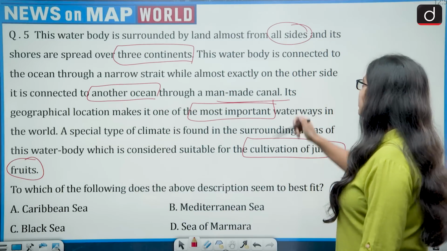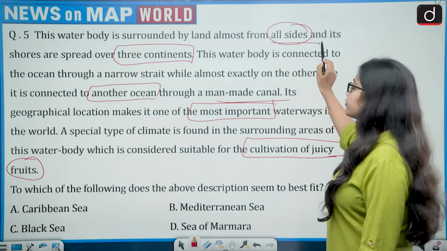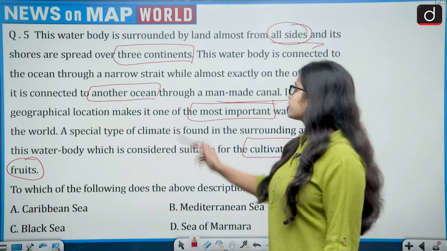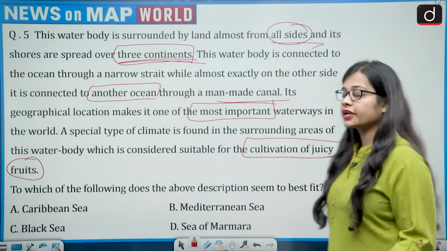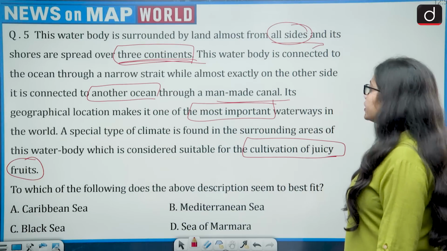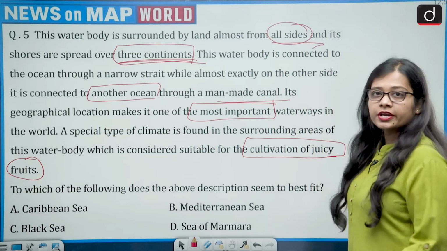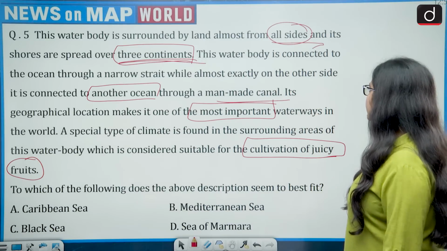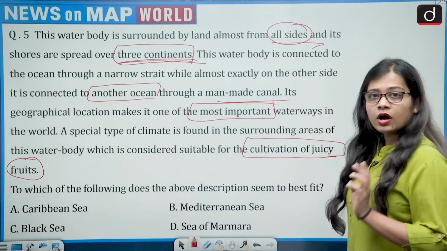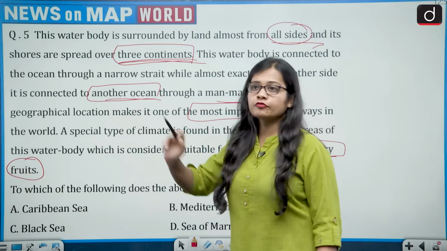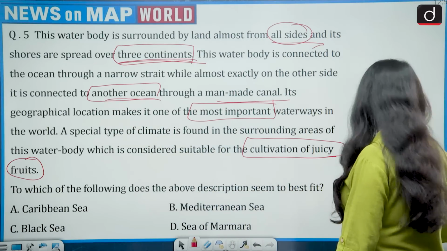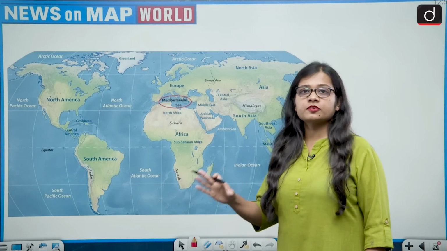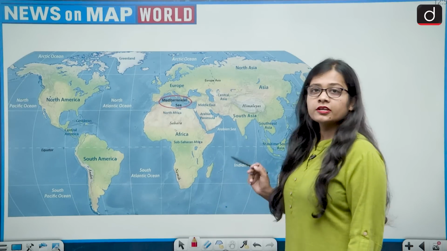First of all, you have to see that it is surrounded by land from almost all sides. First hint. Second, it is spread over 3 continents. Second hint. Then it is connected to the ocean through a narrow strait. Third hint. Fourth, almost exactly on the other side it is connected to another ocean. This is the fourth hint. Now let's see which water body is being described. The water body being described is the Mediterranean Sea.